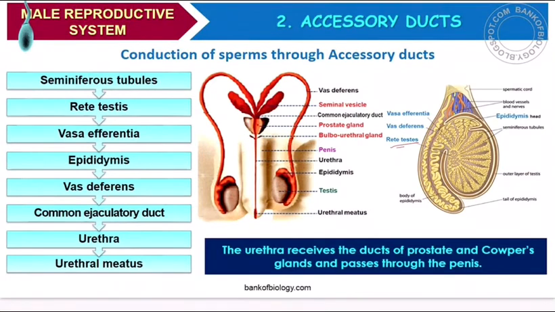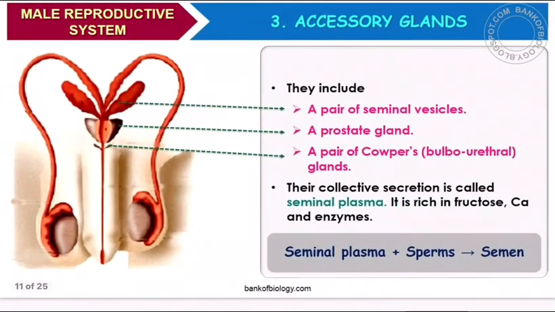All vasa efferentia join together and form the epididymis, and the epididymis makes a long spring-like structure called vas deferens. Then this forms the common ejaculatory duct, which forms the urethra, and the urethra opens into the urethral meatus. This is how the various ducts are formed.